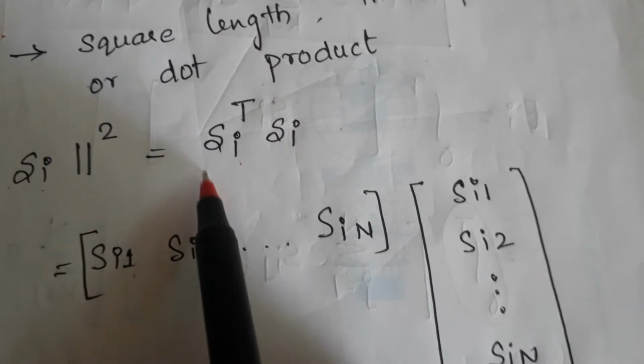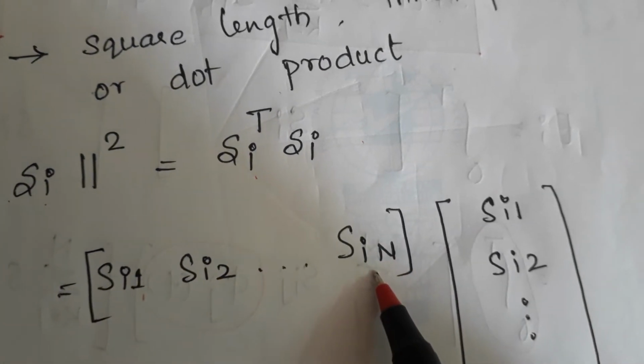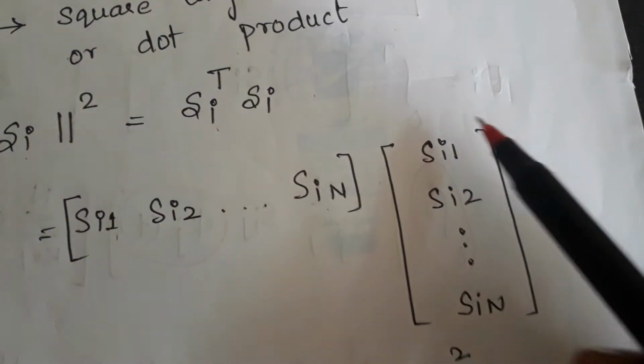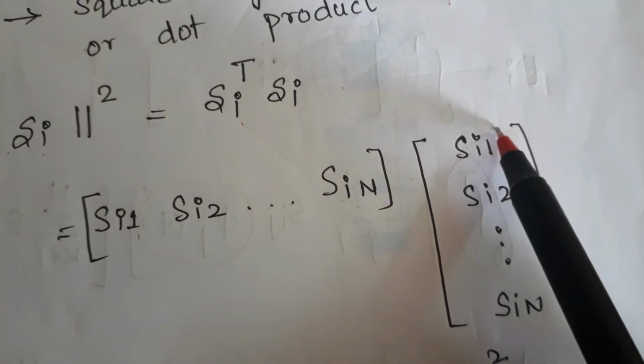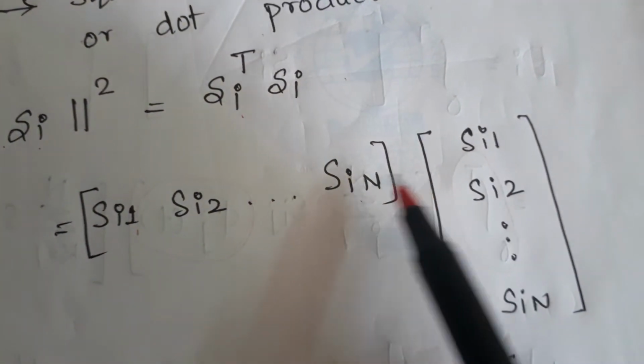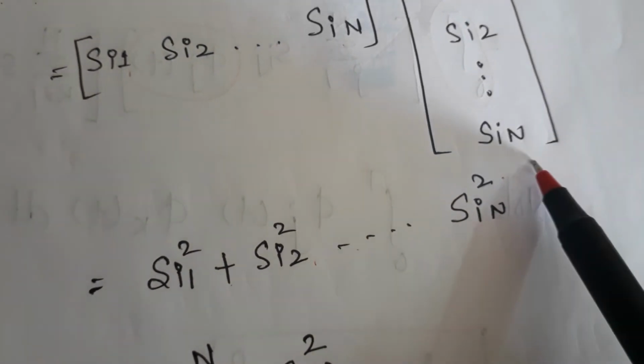When I write Si transpose, I have Si1, Si2 and SiN, and I have substituted the values. So Si1 into Si1 is Si1 square, Si2 into Si2 is Si2 square, SiN into SiN is SiN square. The resultant is Si1 square plus Si2 square up to SiN square.